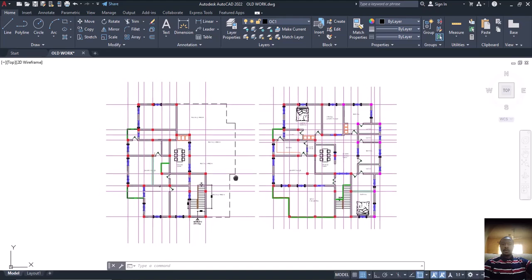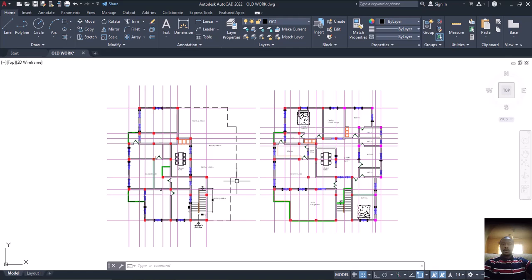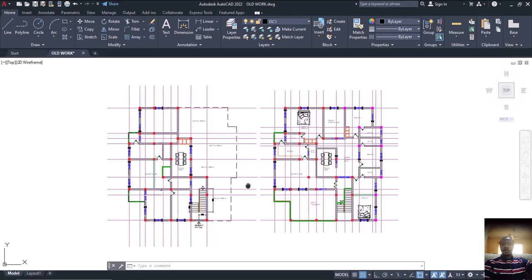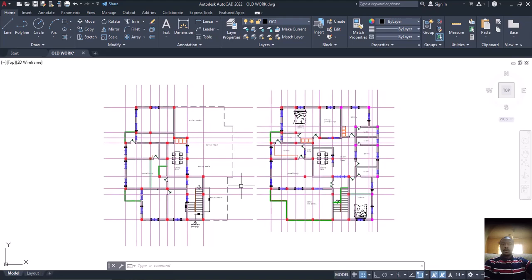Today we are going to proceed to modeling this building. Wherever we feel like stopping, we stop and continue from there next time. Let's see how we are going to do that.